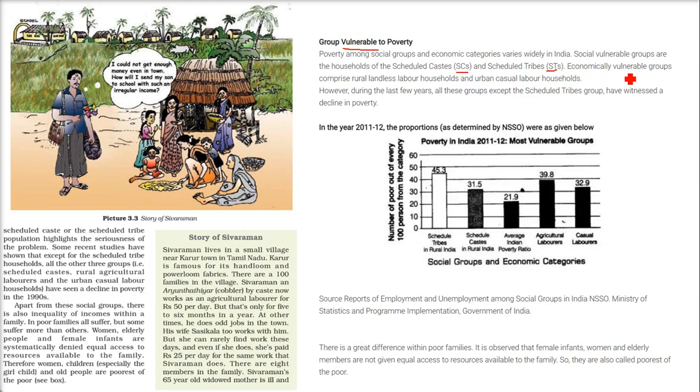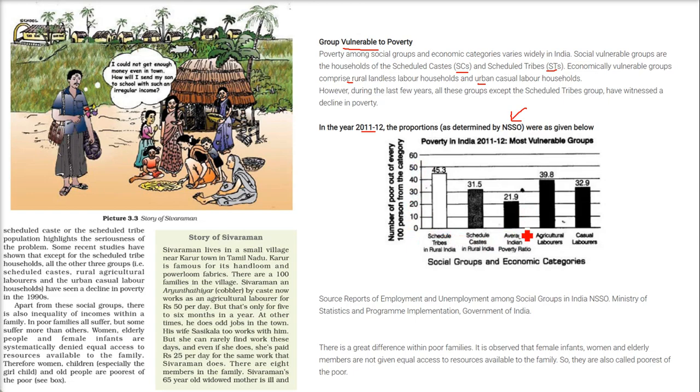Economically vulnerable groups, if you talk about rural areas, can be landless labor households. If you go to urban areas, it can be casual labor households. But what we have seen in the last few years is that all the groups except the scheduled tribe groups have witnessed a decline in poverty. In 2011-12, in the survey carried out by NSSO, the National Sample Survey Organization, this is the number of poor out of every 100 in each social group and economic category.